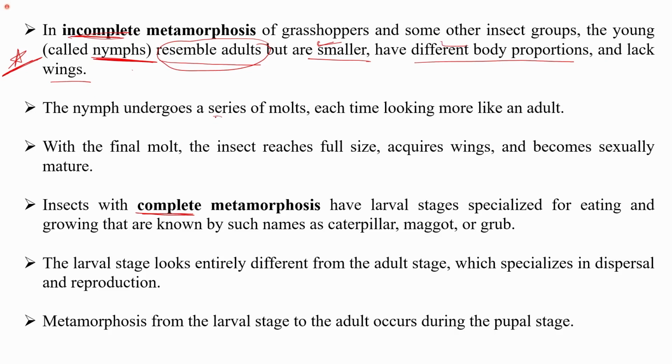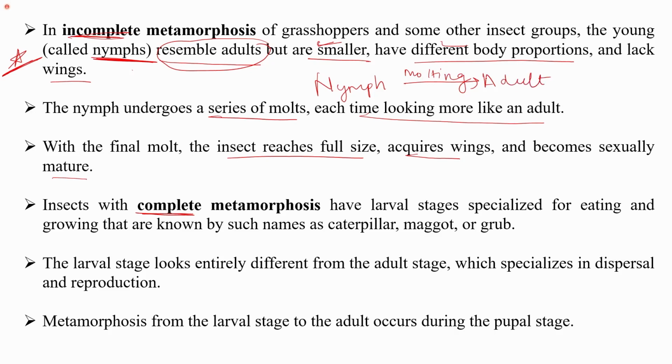The nymph undergoes a series of molts, each time looking more like an adult. With the final molt, the insect reaches full size, acquires the wings and becomes sexually mature. In this, the young ones are known as the nymph. The nymph undergoes a series of molting, resulting into the adult. Otherwise, the nymph resembles the adult in almost all the cases.